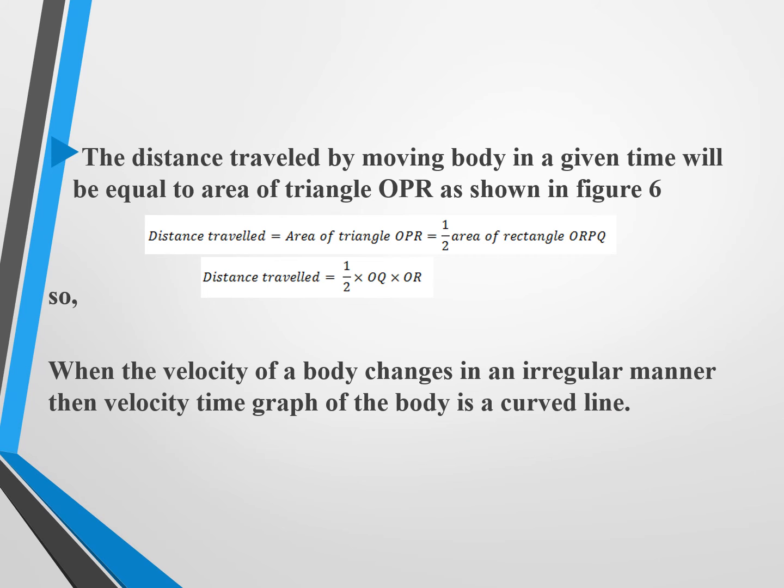Distance traveled by a moving body in a given time will be equal to the area of triangle OPR as shown in figure 6. Then distance traveled is what? Area of triangle OPR, which is equal to 1 by 2 area of rectangle ORPQ. Then distance traveled is equal to how much? 1 by 2 into OQ into OR. So when the velocity of a body changes in an irregular manner, then the velocity time graph of the body is a curved line.